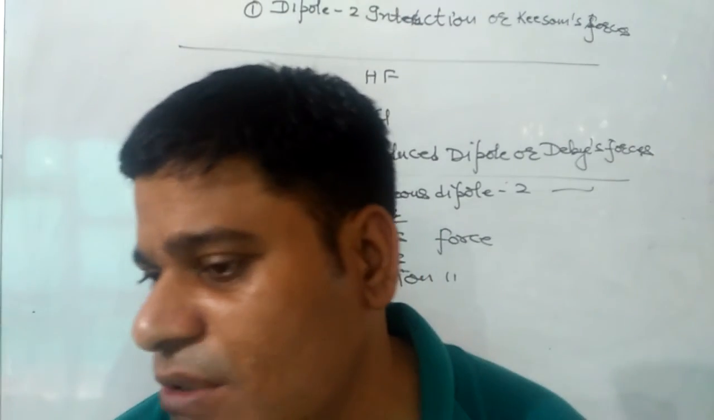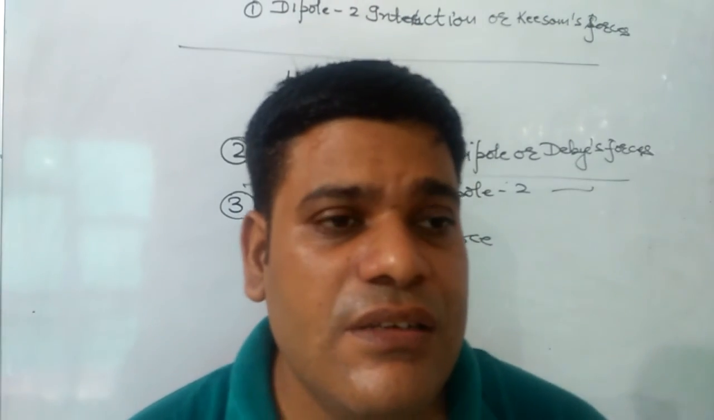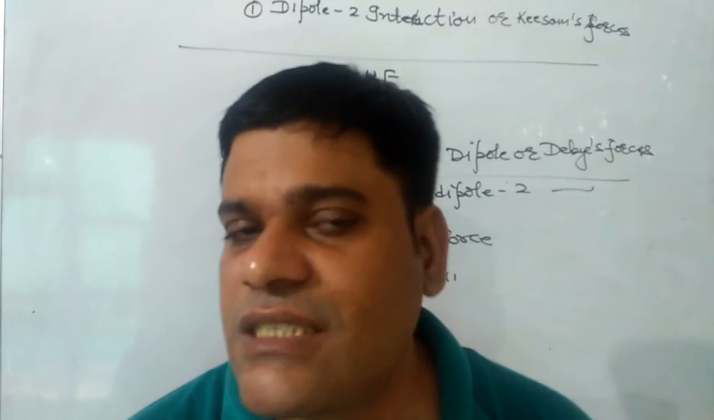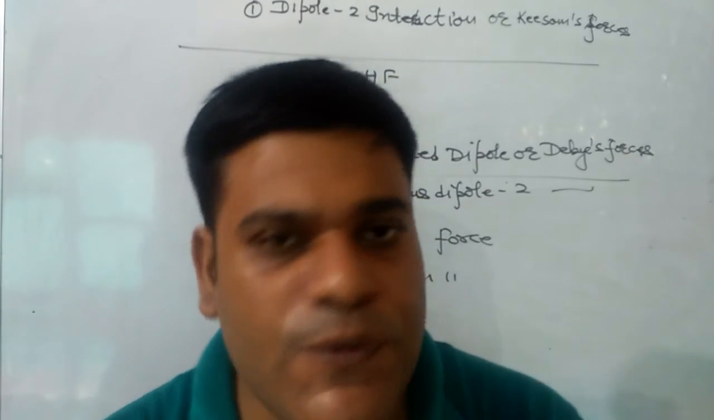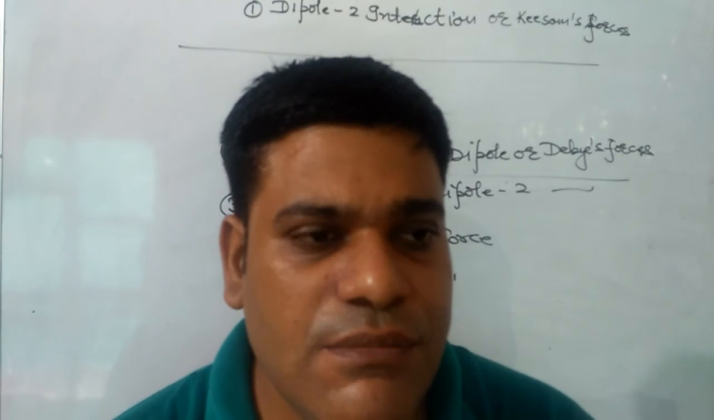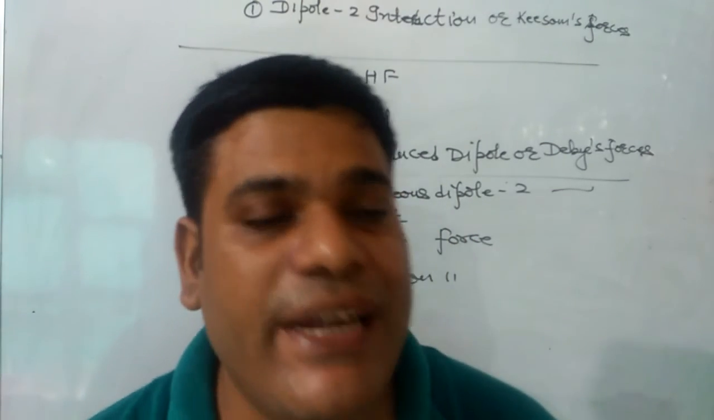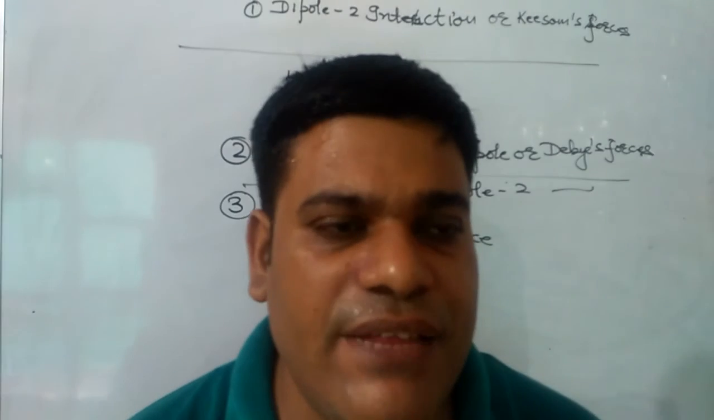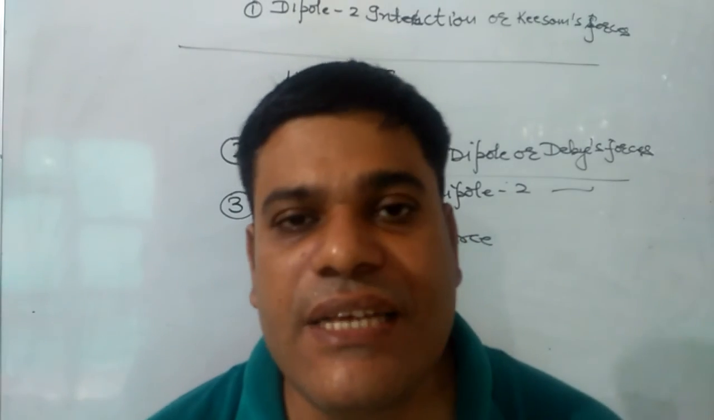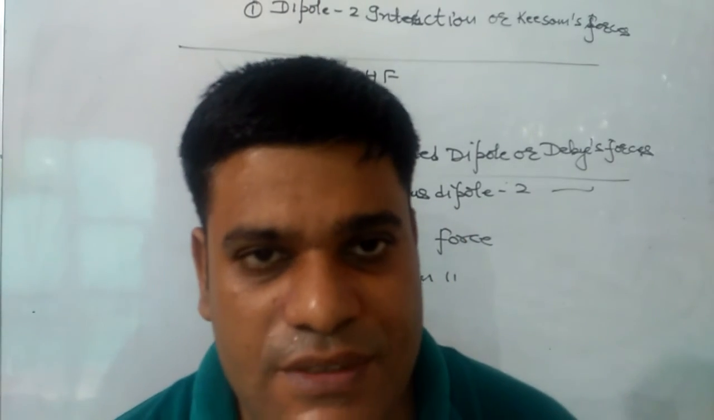And the last topic for this chapter is metallic bond. The metallic bond is the bond between atoms of two metals. And there are two theories to explain the metallic bond. The first one is electron cloud theory.